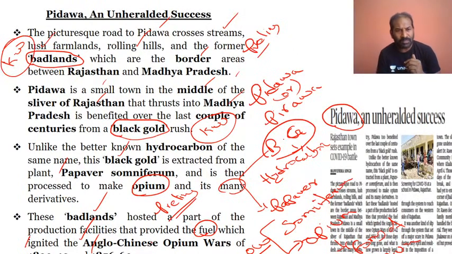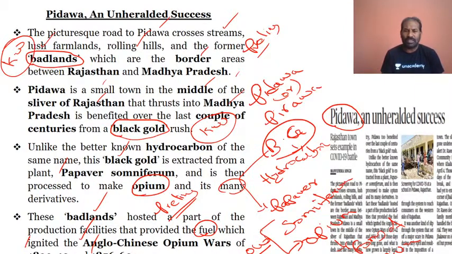Because of the Papaver somniferum, which they processed from the plant into opium, and because of the production facilities which the badlands of Pidawa hosted, it fueled and ignited the Anglo-Chinese Opium War.